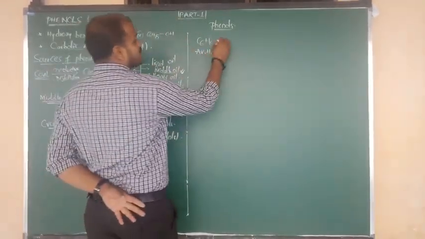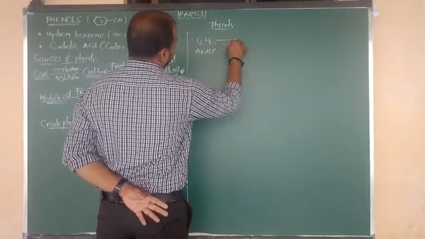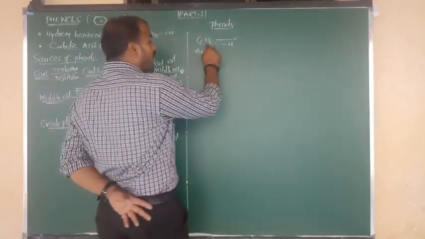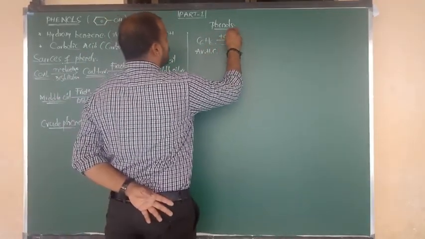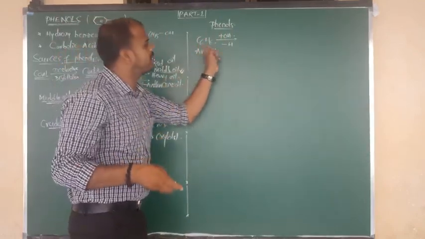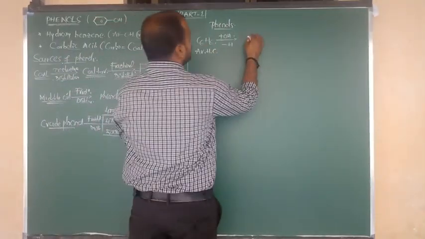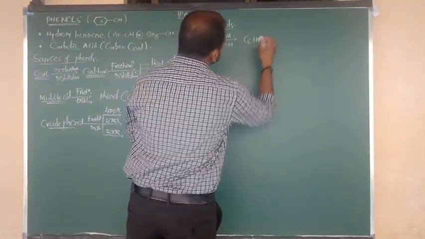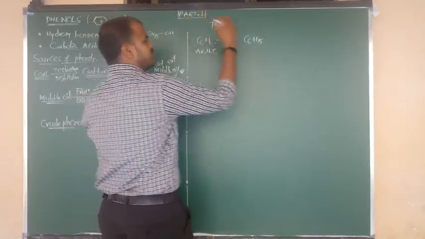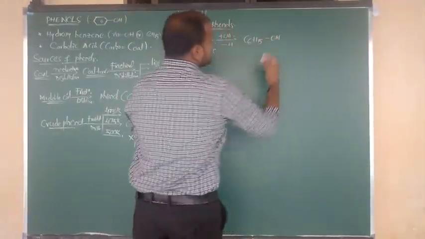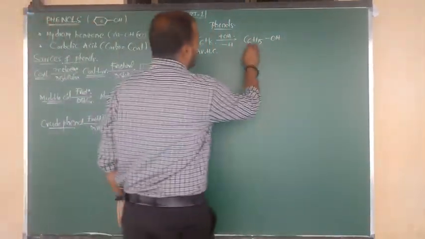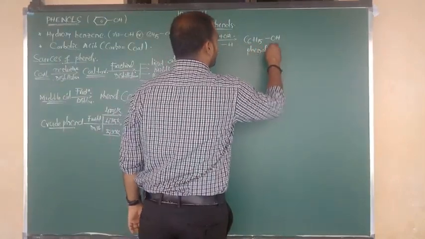From that arene, I am going to remove one of the hydrogens. After removing it, that hydrogen is replaced by an OH group. Replacement of hydroxy in place of H gives the product C6H5 bonded to OH. This is nothing but phenol.